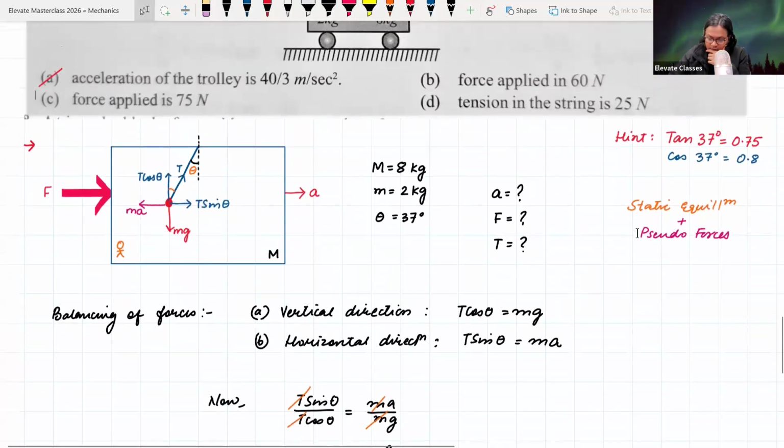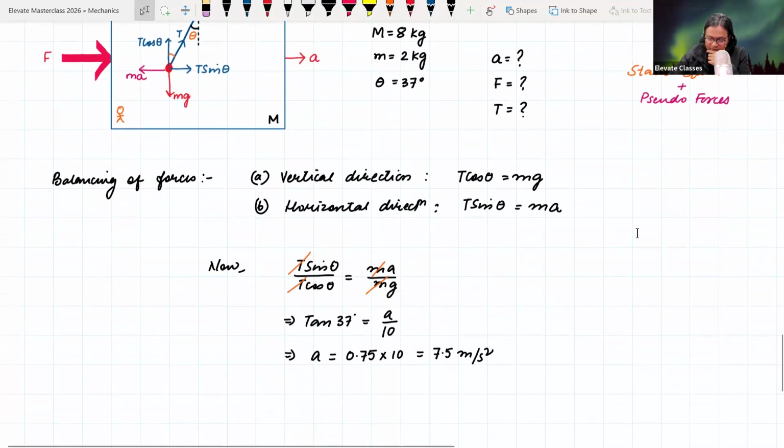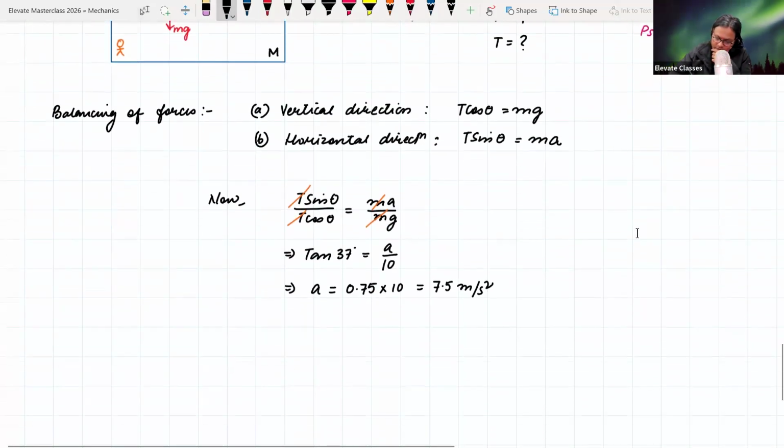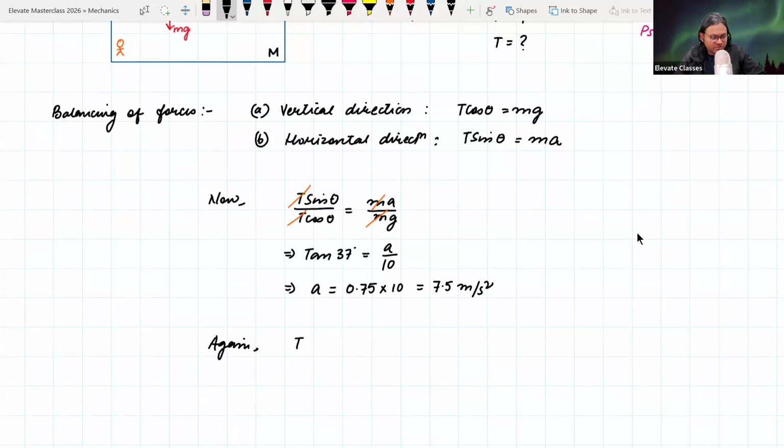Let's suppose I want to find out tension. What is tension? T cos theta is equal to mg, right? T cos 37 degrees is equal to mg. m is equal to 2 kilos, g is equal to 10.